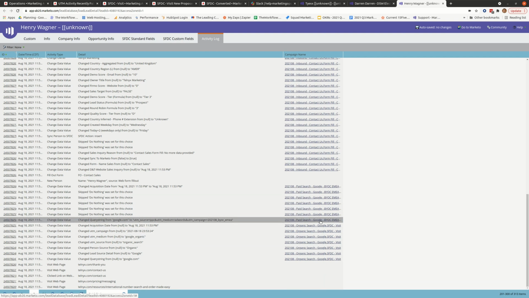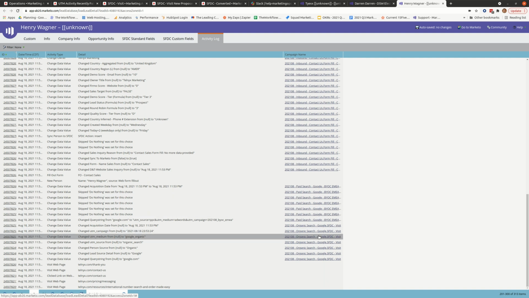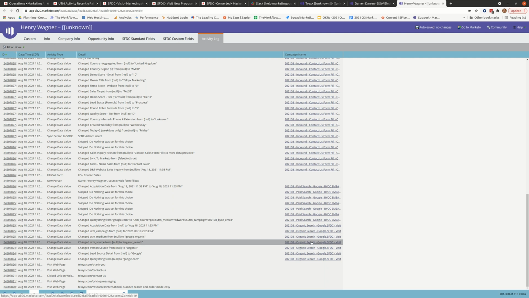So the reason for this is that when someone is anonymous in Marketo, they can't pass through smart campaigns. To repeat, they cannot pass through smart campaigns. So when they become unanonymized, Marketo pushes them through all the smart campaigns that they should have passed through when they were anonymous. So we would expect that since they went through the paid page view first, that this campaign would run first, and then since all the subsequent page views still had Google as the referrer, we then expect this organic search to run after that.